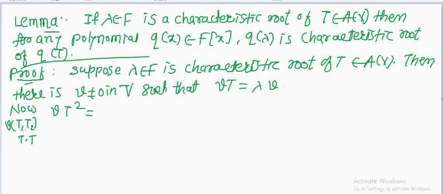This is T2 of T1 of V, so this is the same as T into T of V.